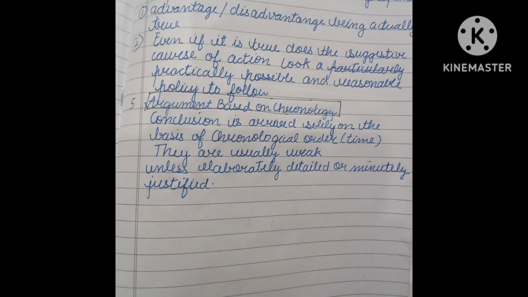So, an argument based on chronology is nothing but an argument based on time that you have usually seen in the crime scene or something. You have mostly seen this type of arguing in CID or any other such show. They are usually weak, as the author says, unless elaborately detailed or minutely justified.